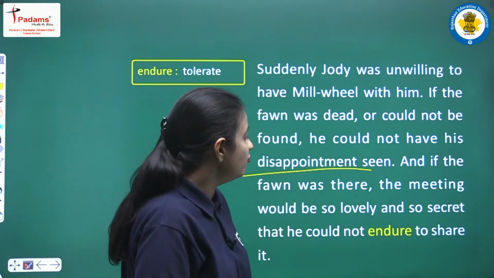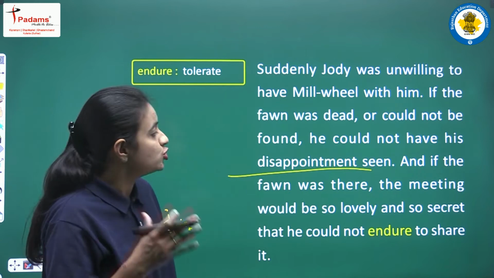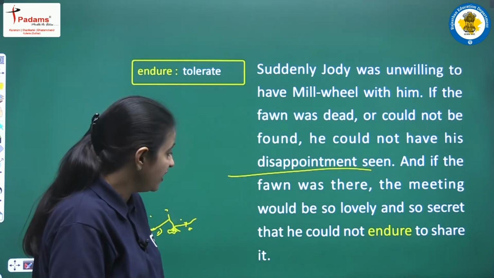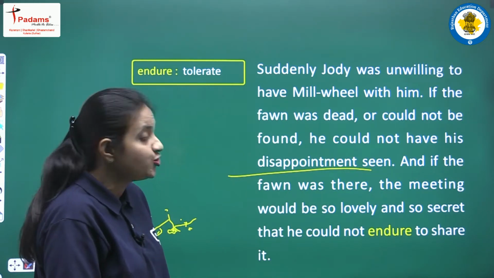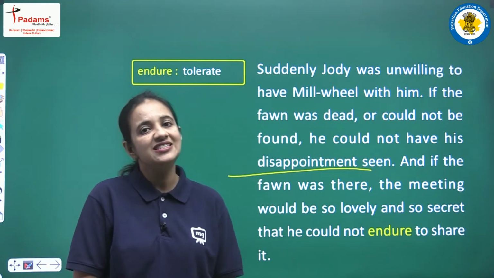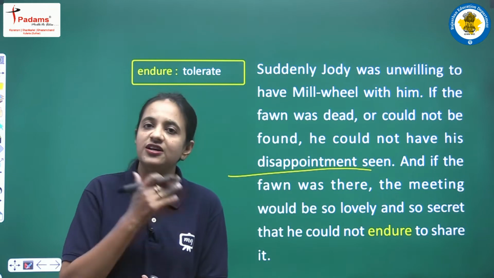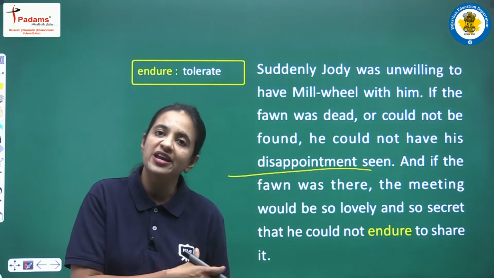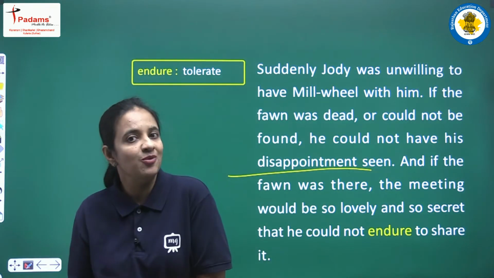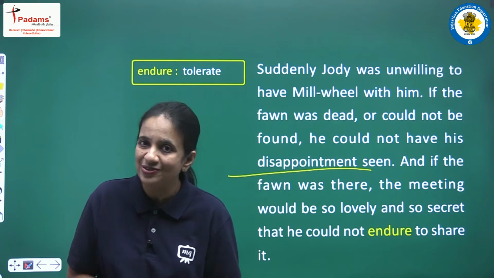And if the fawn was there, the meeting would be so lovely and so secret that he could not endure to share it. And now Jody is thinking about the second possibility. So what is the second possibility? The first possibility is that he won't be able to find the fawn, and the second possibility is that yes, he is able to find the fawn.